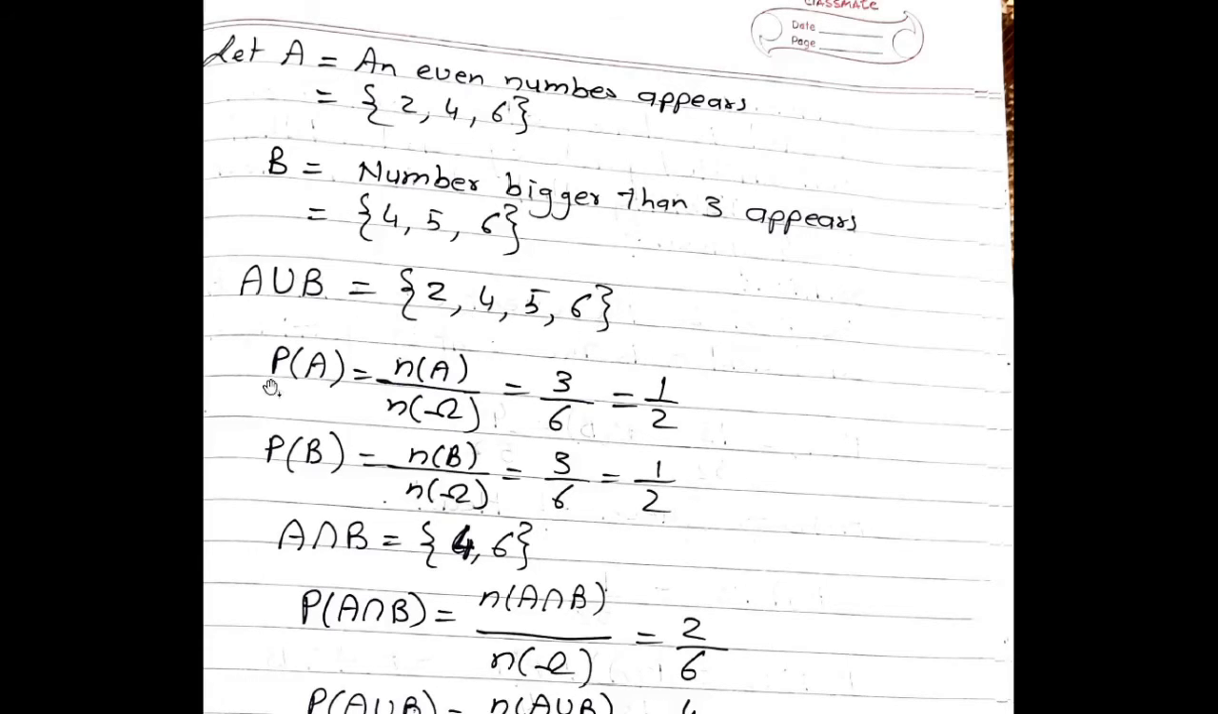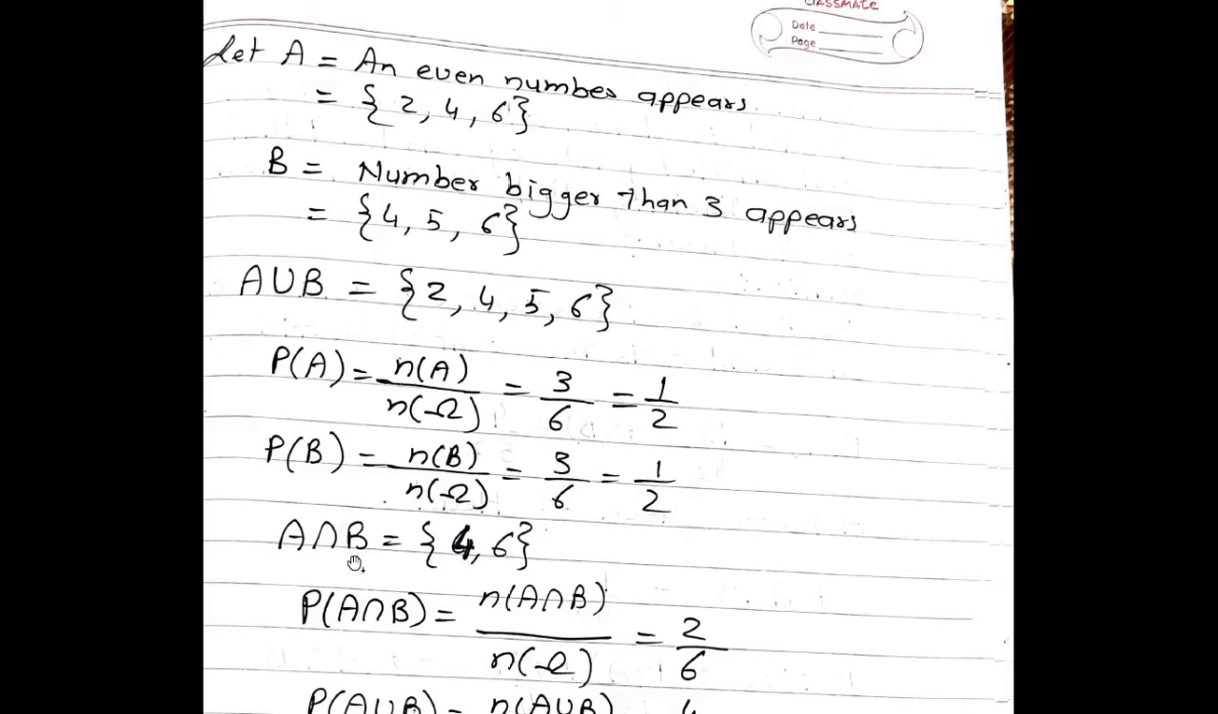So if you calculate probability of A, it is nothing but n of A upon n of omega, which is nothing but 3 upon 6, which we can write as 1 by 2. Then probability of B is also n of B upon n of omega. So again there are 3 sample points in B, so 3 upon 6, which can be written as 1 by 2.